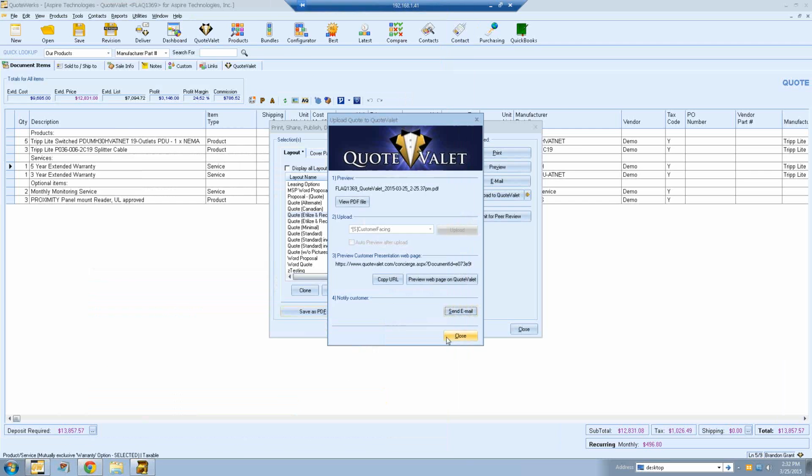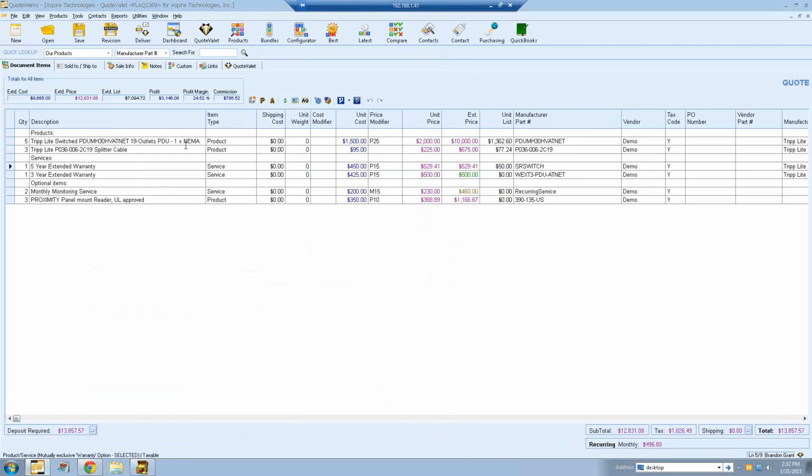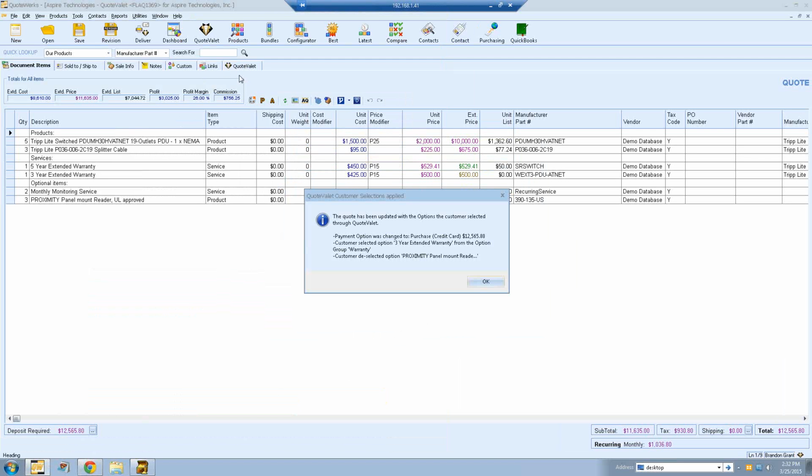So let's go back into QuoteWerks and see what's going on with this document. Now, one thing you might see is that since we've uploaded this quote to QuoteValet, there's a QuoteValet tab available for this document. So if you're curious whether a document's been uploaded to QuoteValet, when you open it, just see if there's a QuoteValet tab available. If it's not grayed out, that means that document has been uploaded to QuoteValet.